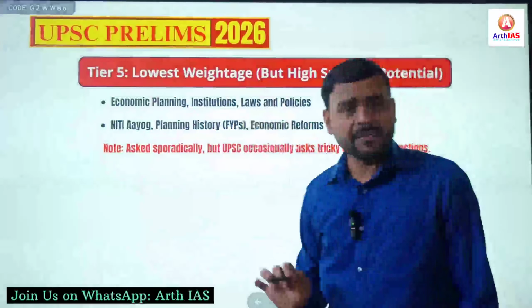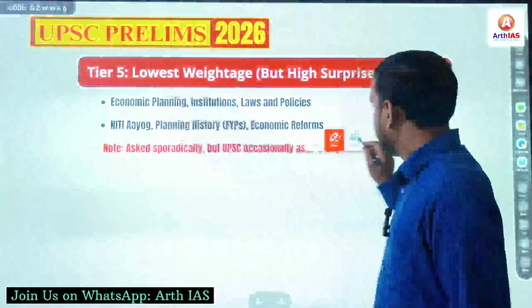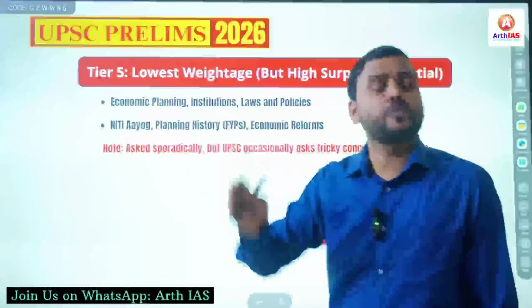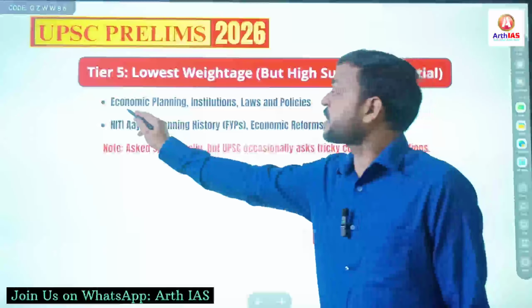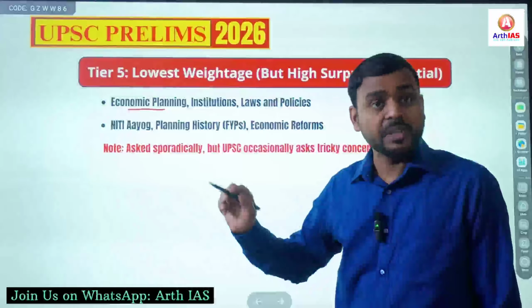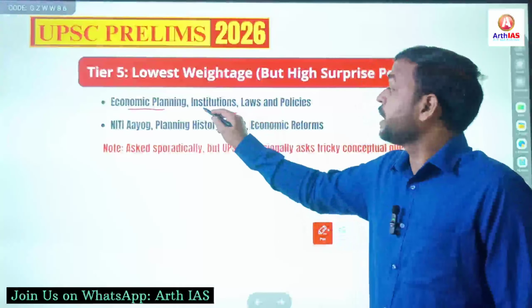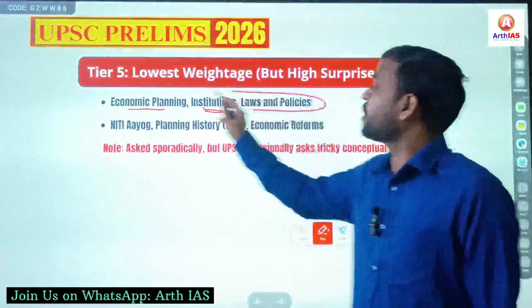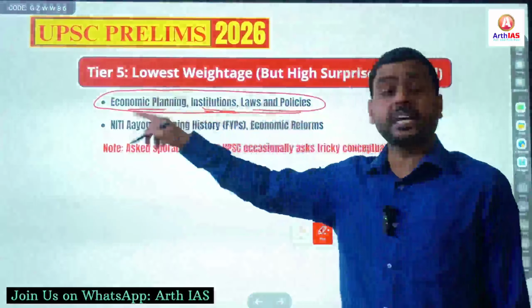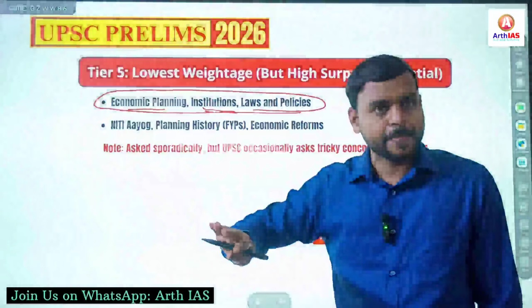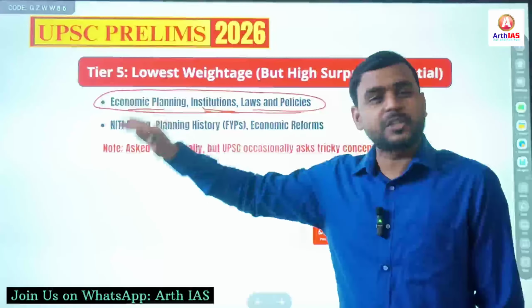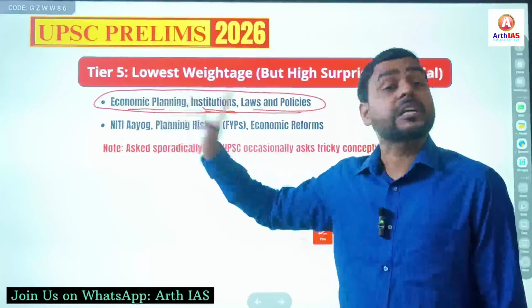Last, tier 5. Under this, the topics have low weightage. The topics are economic planning, including institutions, laws and policies. Mostly it is again based on current affairs, though sometimes historical questions are asked.